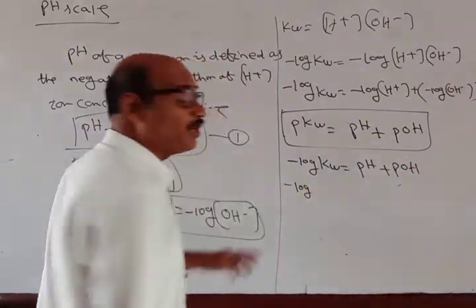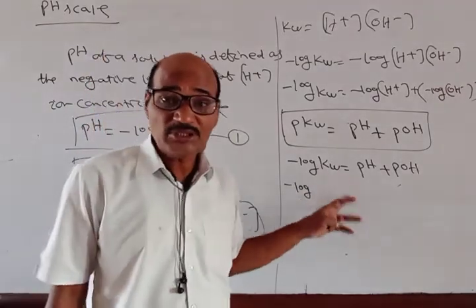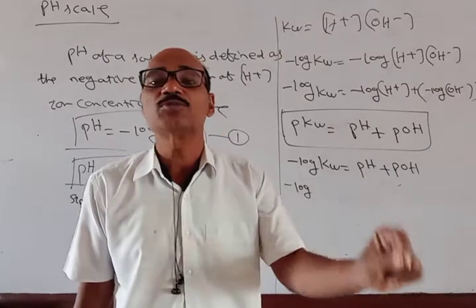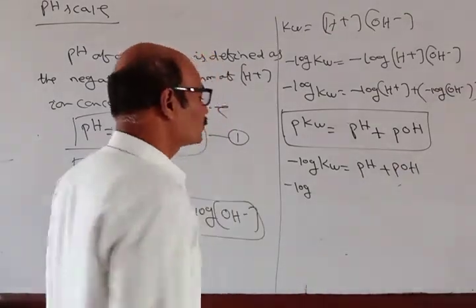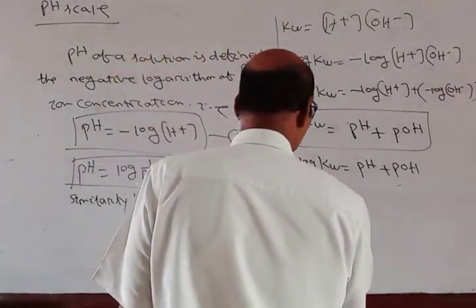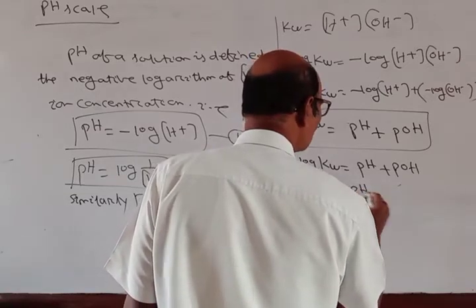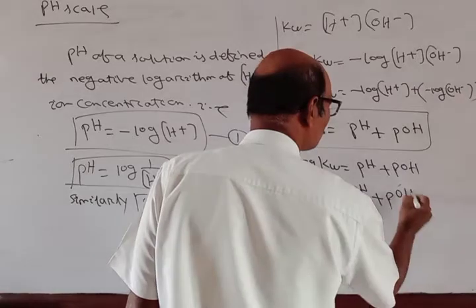Now what is the value of Kw at room temperature? It is 10 power of minus 14 moles per liter. So minus log of 10 power minus 14 is equal to pH plus pOH.